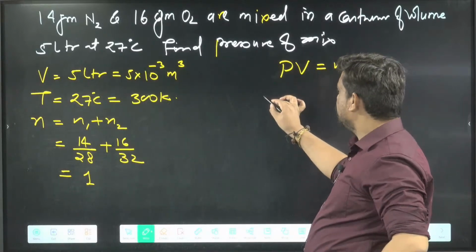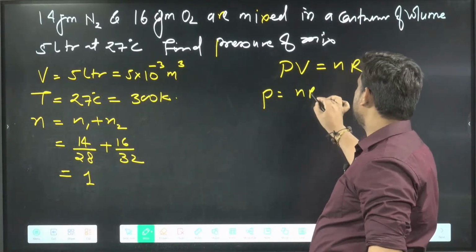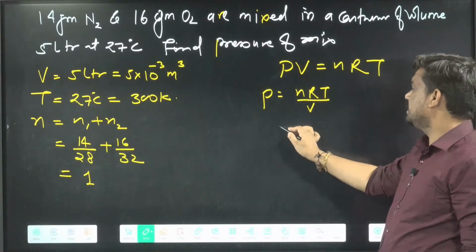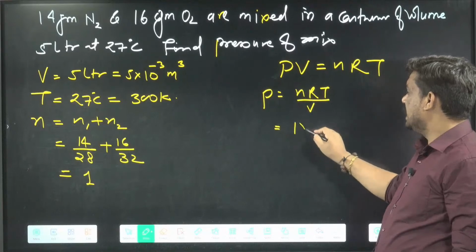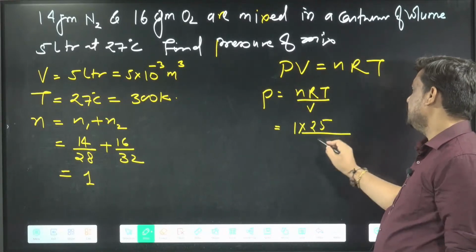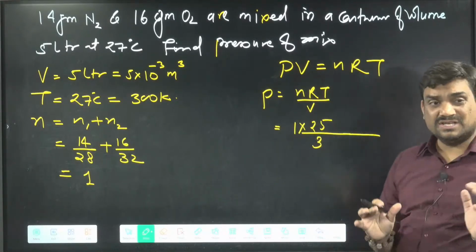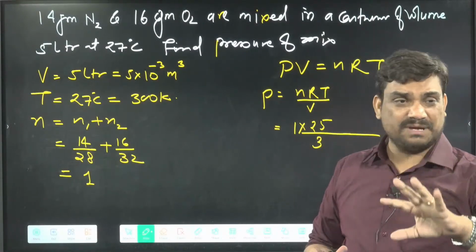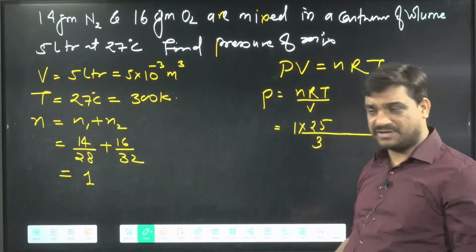The pressure we have to find, so pressure is nRT by V. Whatever you have to find, for that we can write the formula. Now n is 1, R is 25 by 3. If I take the decimal, then the calculation will be long, so we prefer fractions.